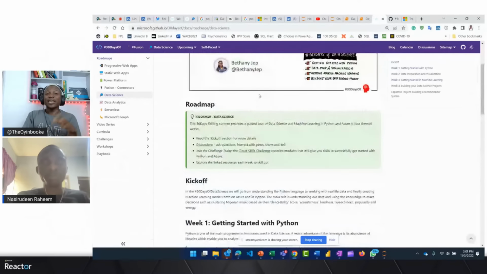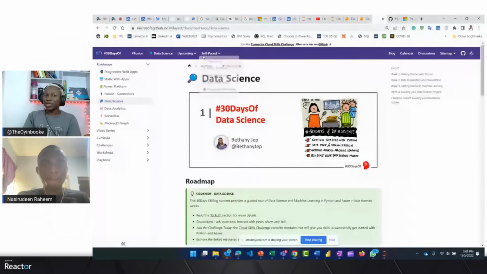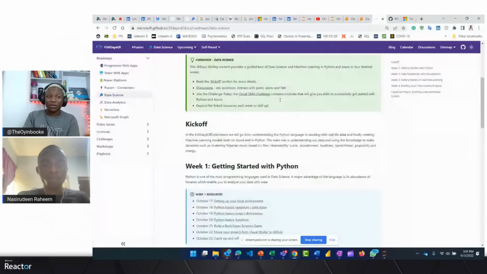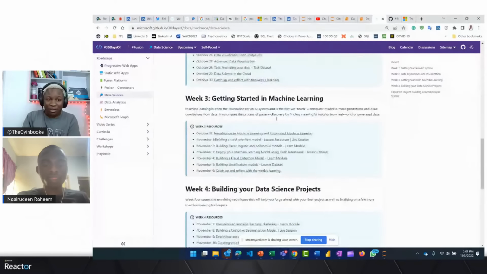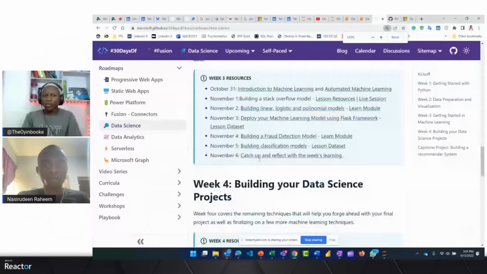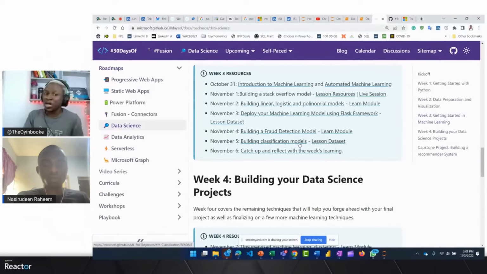If you go to that link that was projected on the screen, it's 30 days of data science. It takes you right here and you see all the roadmap. Everything we are dealing with, they are here. The session we have today is build a fraud detection model. And tomorrow we are doing building a classification model. And this is the data set.